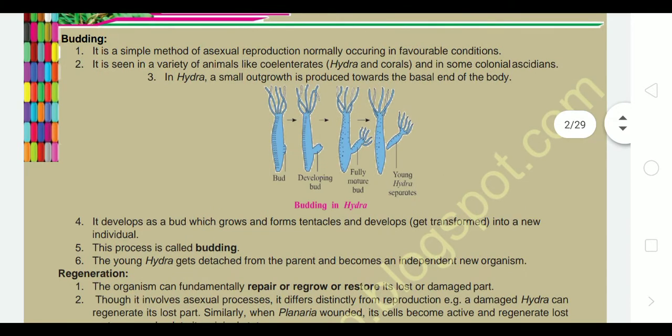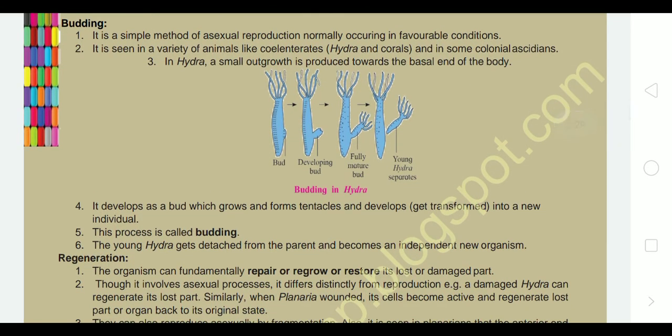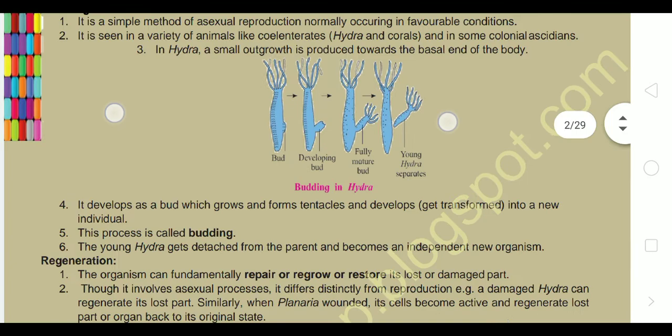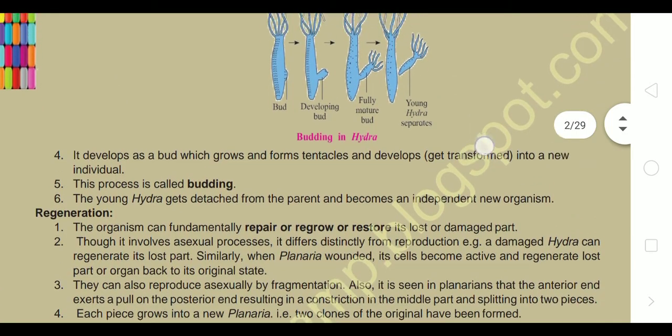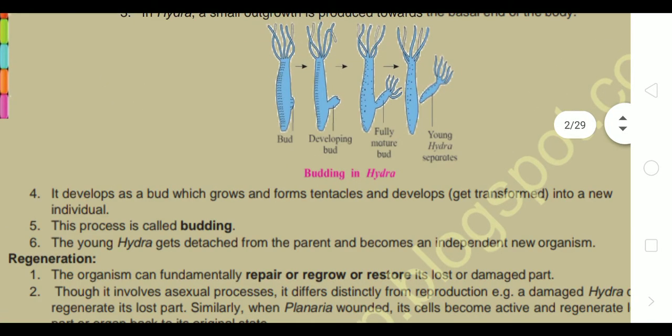Second method is budding. Budding is a simple method of asexual reproduction normally occurring in favorable conditions. It is seen in a variety of animals like coelenterates, for example hydra and corals, and in some colonial ascidians. Mostly this is found in marine water. In hydra, a small outgrowth is produced towards the basal end of the body, that we have studied in our 10th standard, this whole diagram and budding.